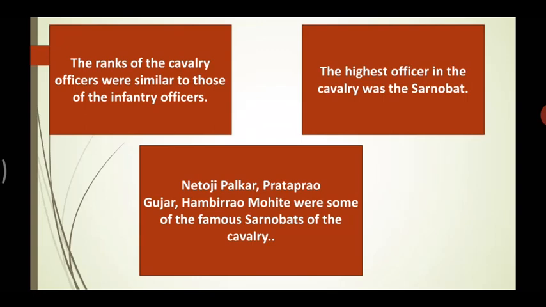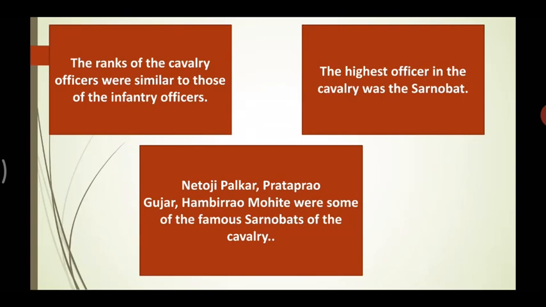In infantry also the highest officer was the Sarnobat, and in cavalry also it was Sarnobat. Netaji Palkar, Prataprao Gujjar, and Hambirao Mohite were some of the famous Sarnobats of the cavalry. These were the highest officers appointed by Shivaji Maharaj in the cavalry department of the army.